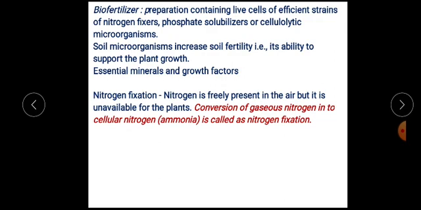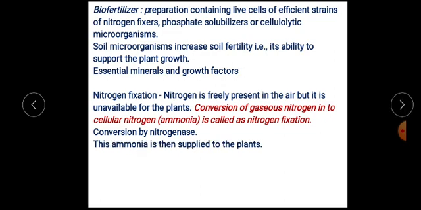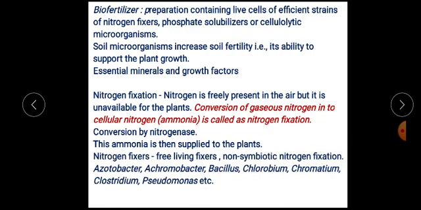And this nitrogen fixation is carried out by microorganisms through the action of an enzyme. That enzyme is called nitrogenase enzyme. Then the product of nitrogenase enzyme, that is ammonia, is absorbed by plants. This is how the nitrogen fixation process occurs. There are several examples of nitrogen fixers.